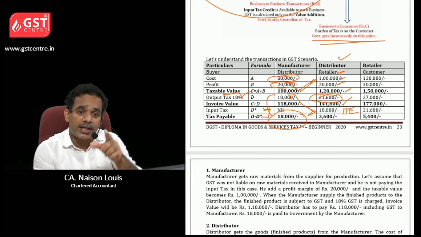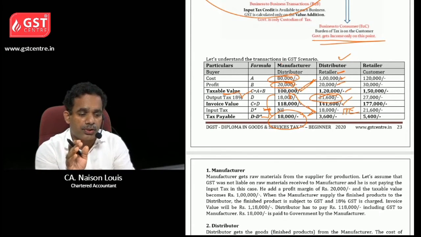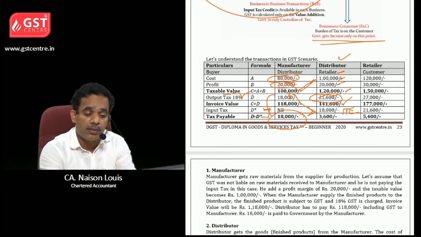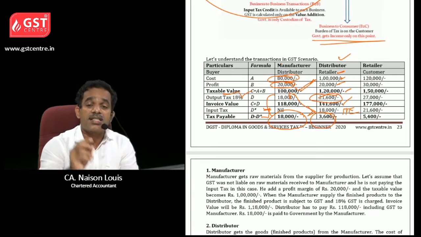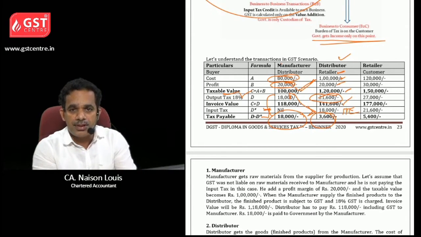So that should be deducted from the output tax. So in case of the distributor, 21,600 is the output tax and 18,000 is the input tax. So 18,000 should be deducted from 21,600 and the balance liability will be only 3,600. That is how we need to calculate the tax liability.